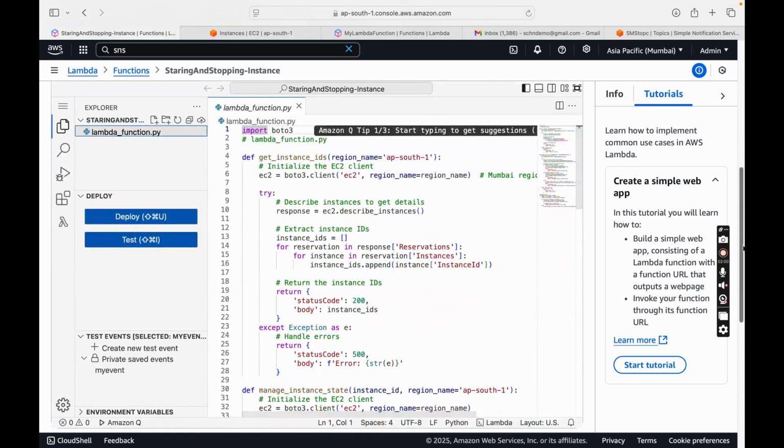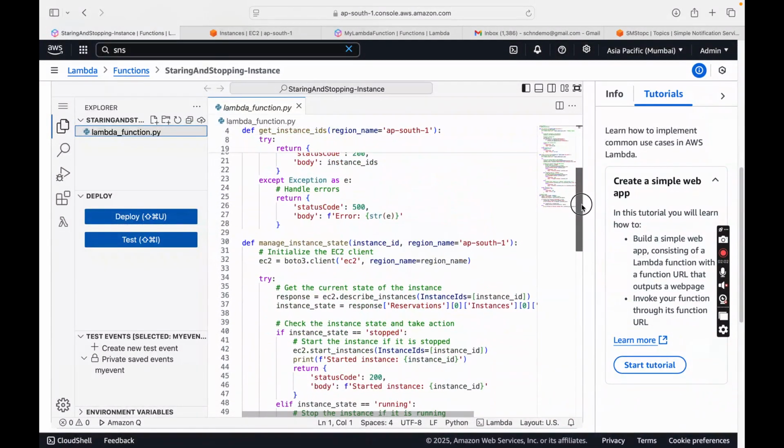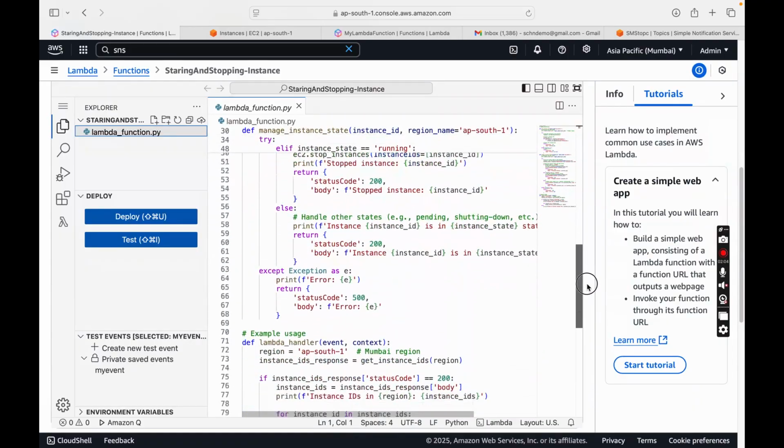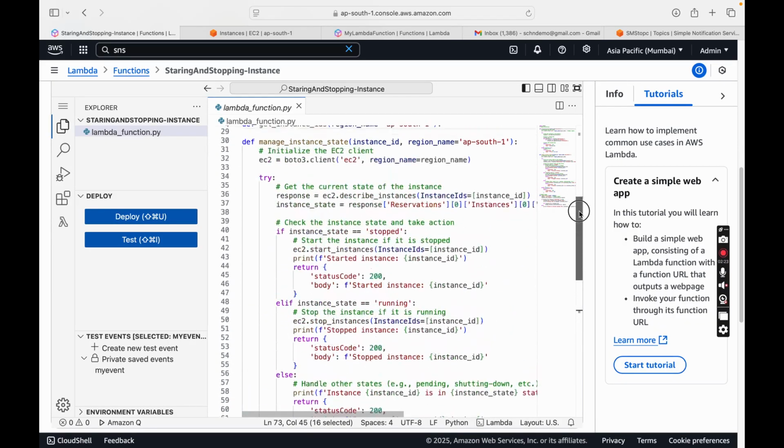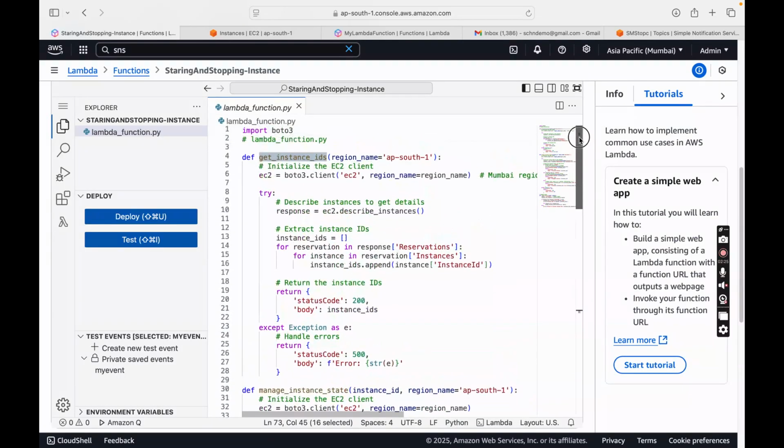Okay, so this is the code. I'll just drag down this code. This is the event handler of the Lambda, in which we are passing a region name, and the response that we expect to get from this region is the instance ID response, and we are calling a function called get instance ID. This is the definition of the function get instance ID, in which we have